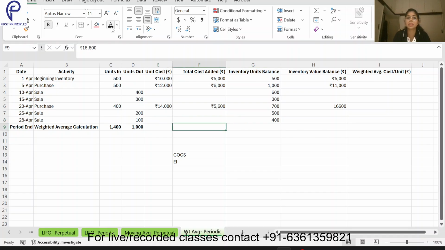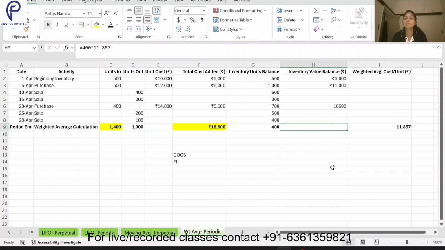Now I have to calculate the average cost. I'll take the total of all the cost added and the total units in. So 16,600 divided by 1400. How did I get the 1400? 1400 is the total units in. What is my total cost added and what are my units in? Total cost added divided by units in will give me my weighted average cost. This comes to 11.857.